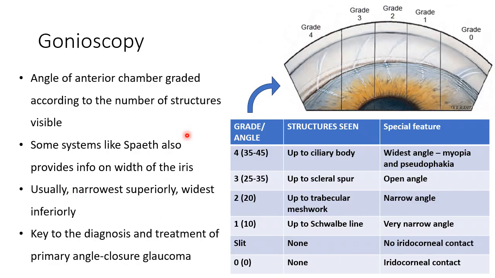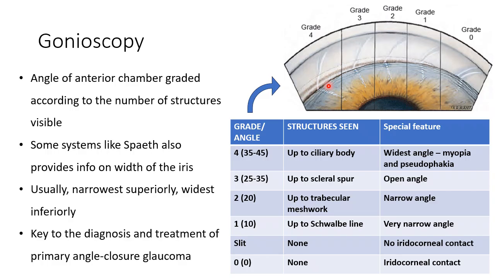So basically, what are the structures that you see in a wide open angle or a normal angle? The wide open angle is the angle in which you can see structures up to the ciliary body, right? So this dark band over here closest to the iris, that is the ciliary body. It appears like a grayish band.